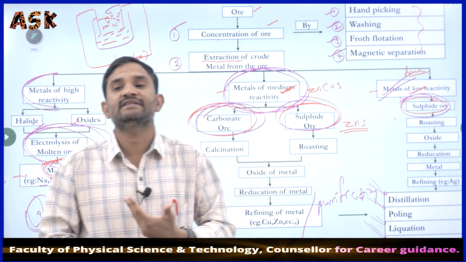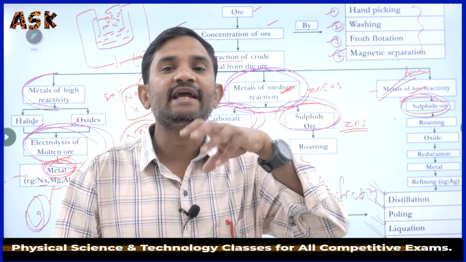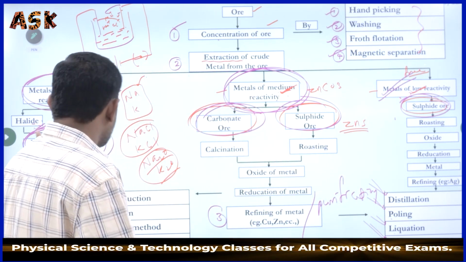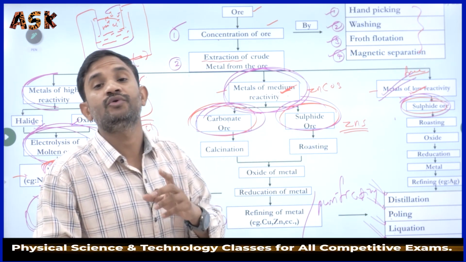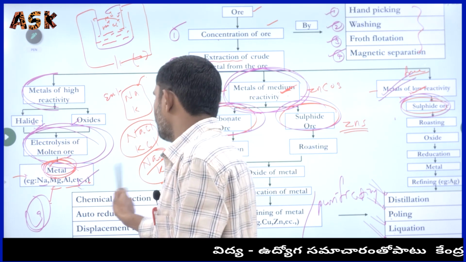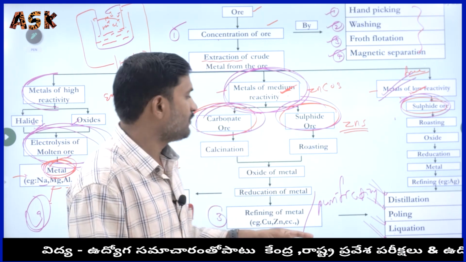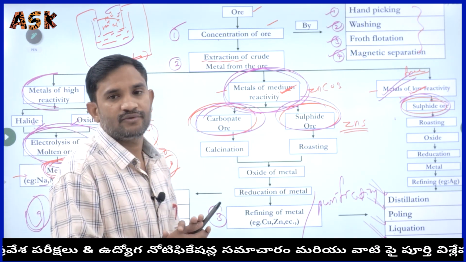These are the various methods for purification of the metal extracted by the various methods. We use any one of the processes based on the respective metal only. Yes, now we completed the third step for the high reactive metals.